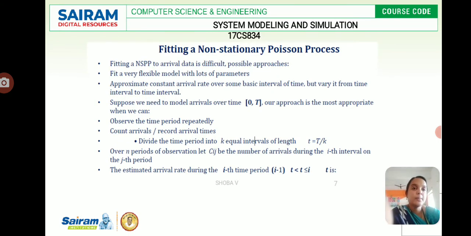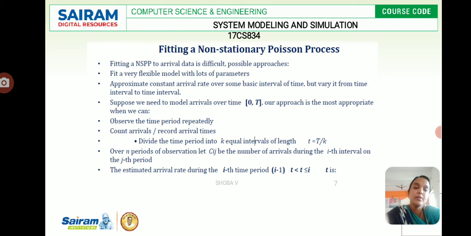So, fitting a non-stationary Poisson process. So this is a Poisson process. For each unit of time there is an arrival rate. So fitting an NSPP to arrival data is difficult. We do have some possible approaches. One is to fit a very flexible model with lots of parameters. Another is to approximate a constant arrival rate over some basic interval of time, but vary it from time to time. So there is no constant rate or any stable rate. The values are going to vary from time to time for each trial.